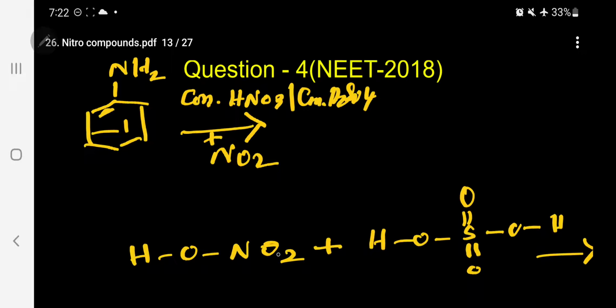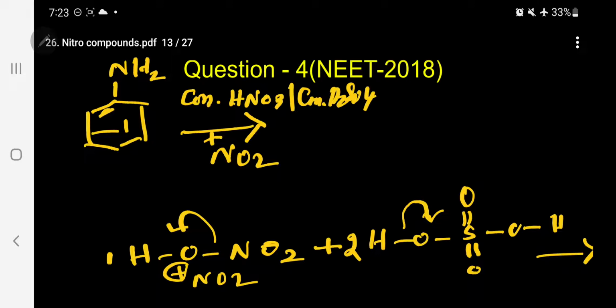So what will happen now? 1 mole of nitric acid and 2 moles of sulfuric acid combine to produce, kindly follow, this is the way it is cleaved, producing NO2 plus, the attacking reagent, plus H3O plus, plus 2HSO4 minus. These are the species formed.